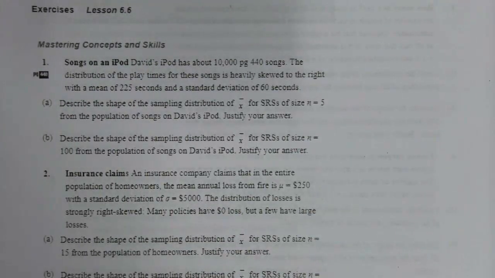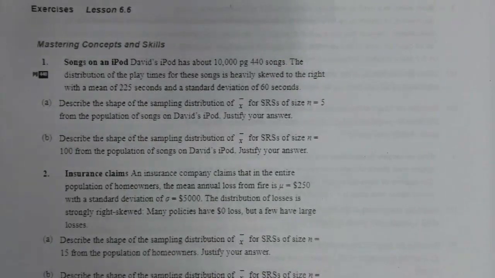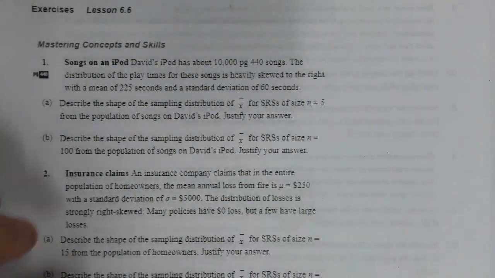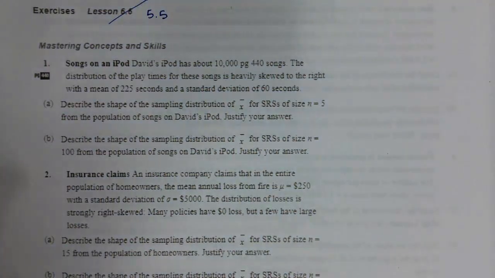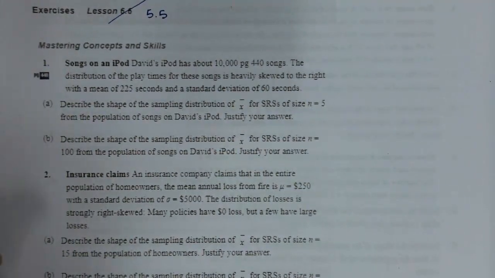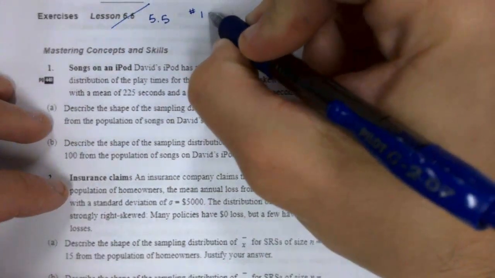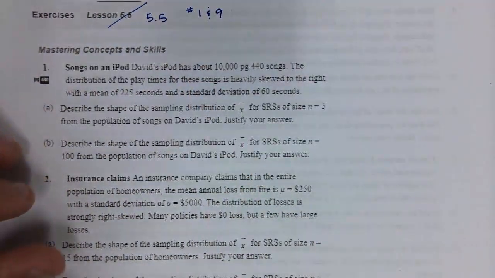Alright, so this is Mr. Harding here so that we can go over 2 exercises like I typically do after the notes before you work on the exercises by yourself. First thing I would do, cross off that 6.6, make it a 5.5, put your name at the top so that you have everything organized. We're going to do numbers 1 and 9 together.